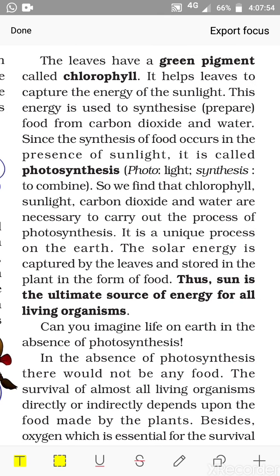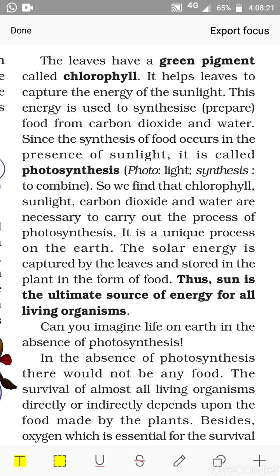It helps leaves to capture the energy of the sunlight. So what is the function of the chlorophyll? So these are the raw materials. With only these raw materials they cannot do something; there must be something which will be helping them to combine this, right? Let us see. The leaves have the green pigment called chlorophyll. It helps leaves to capture the energy of the sunlight.